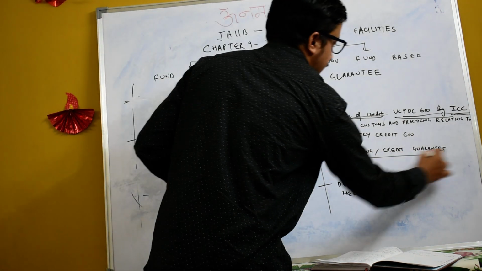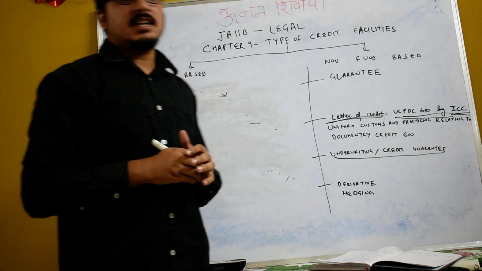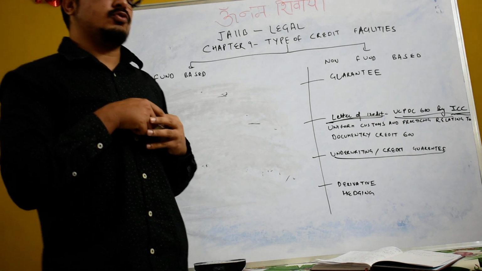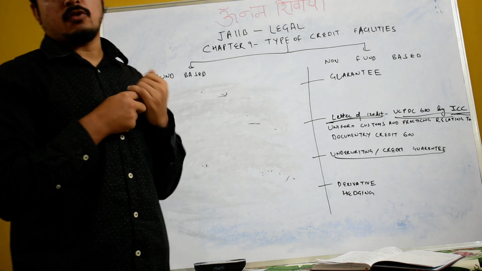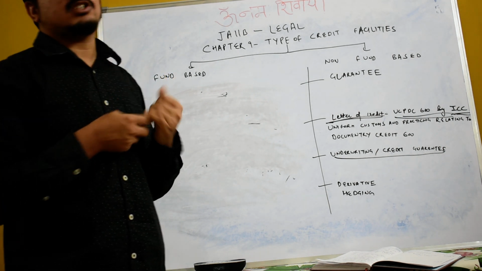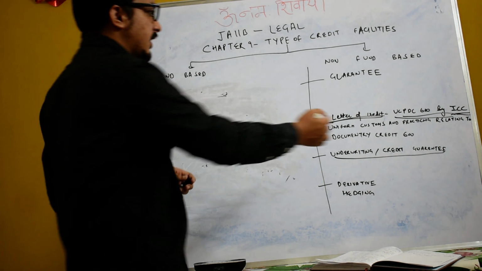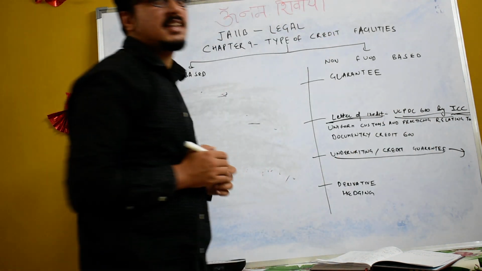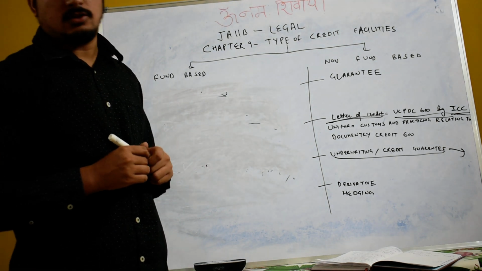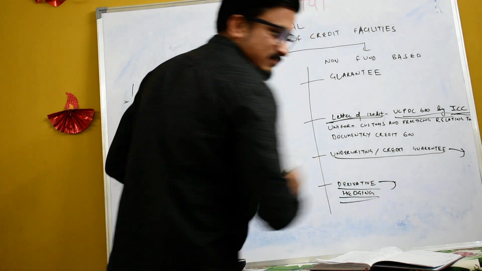Then underwriting credit guarantee. See, this is very important. Previously, when a company was generating income from an IPO or from the share market, the bank gave a guarantee to some extent to the persons who were purchasing. That we can say is credit guarantee. But nowadays merchant banking is there, so this type is very rarely found in the market. Now derivative, that is hedging.